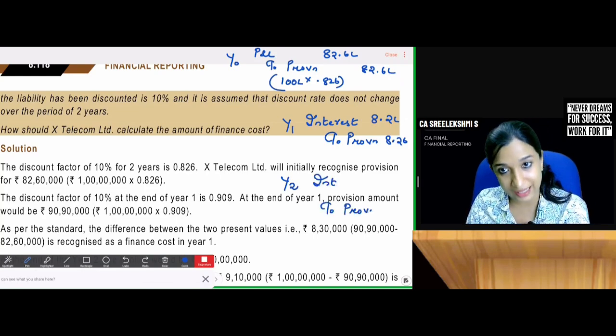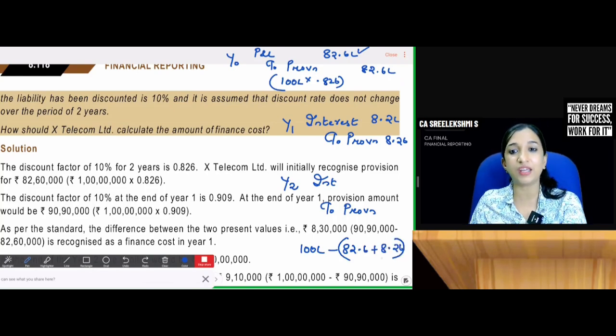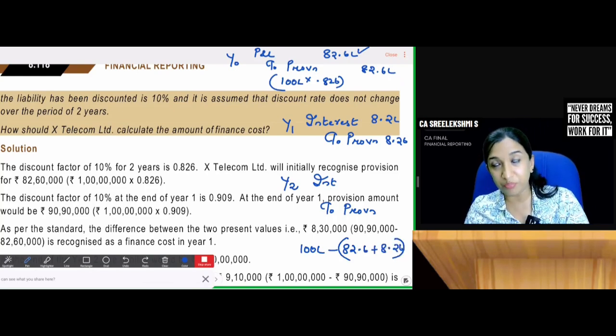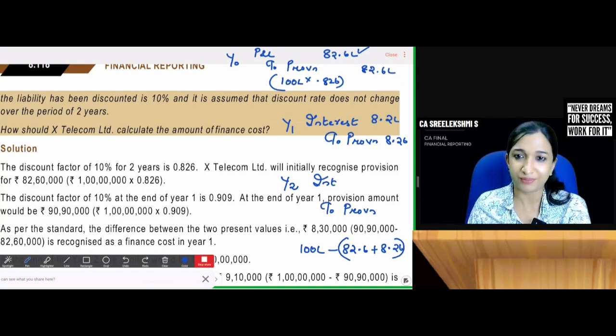Now year 2, last year, again interest to provision with the balancing figure. Final amount should be 100 lakhs. 100 lakhs minus 82.6 plus 8.26. For the difference, we create finance cost, expense, and then provision to bank. Once you settle it, provision to bank.